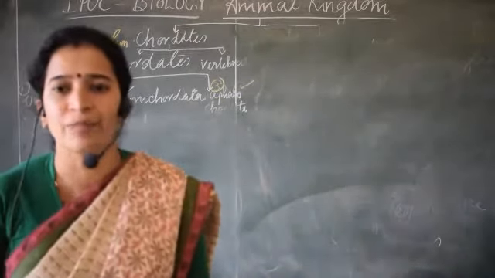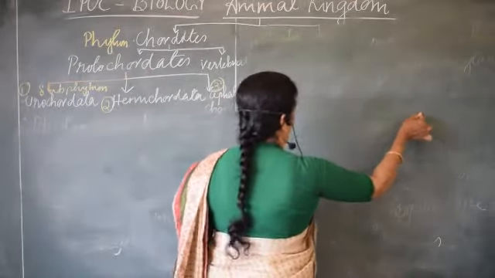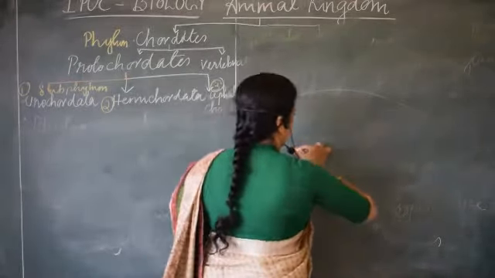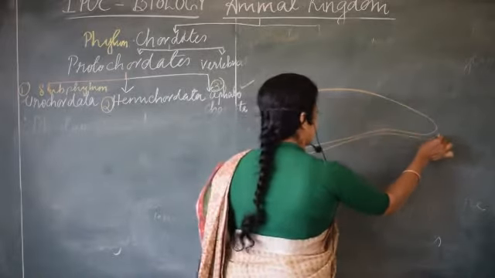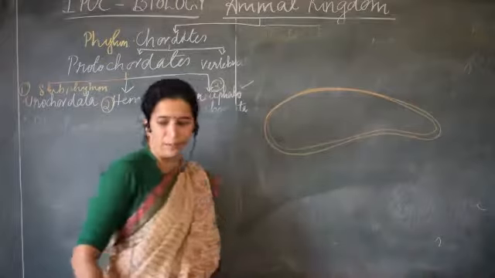of phylum Chordata. There is a diagram given in your textbook showing the features of a chordate. That diagram is important, and along with that, the labeling is also important.